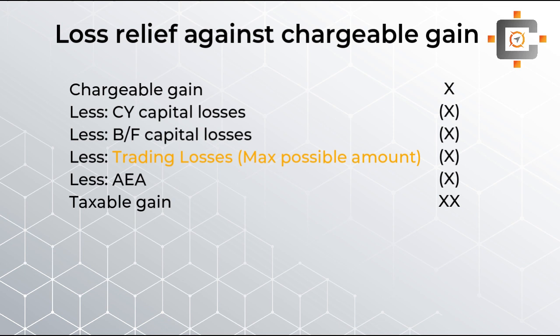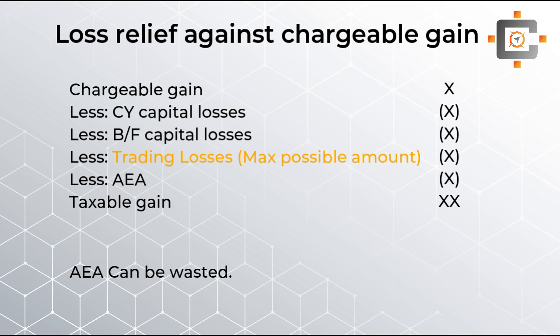Once we are done with all the capital losses, then after, the trading loss will be deducted from our gains. If you claim this trading loss relief against chargeable gain, students, it may be possible that your AEA can be wasted, because once again over here the trading loss relief that you are claiming is subject to the maximum possible amount. That means your trading loss relief cannot be preserved to save your AEA.